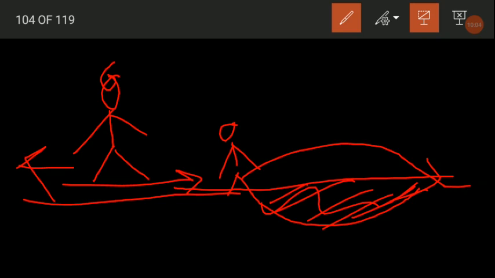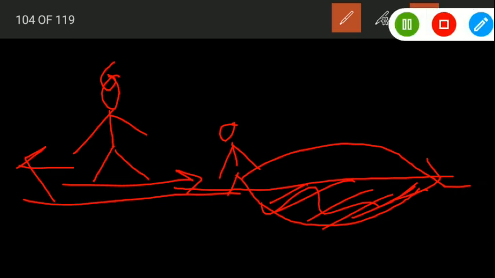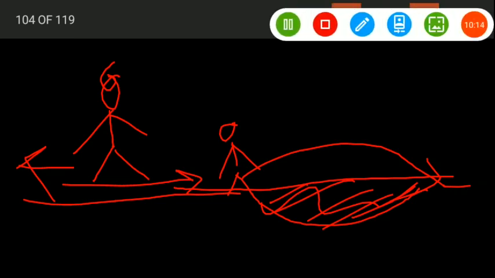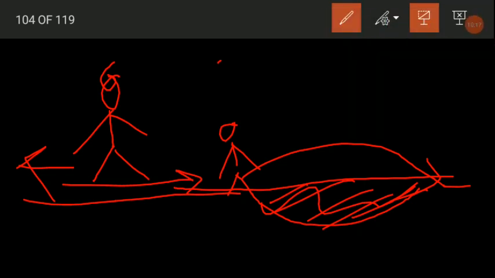So that's the analogy here. When a deep trench comes in his way, the person would try to jump across it if it is a shorter one. But if it is a broader one, as you can see, then the person may move back a little, come running towards the trench and try to jump over it.